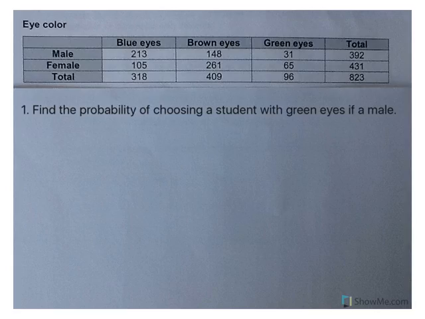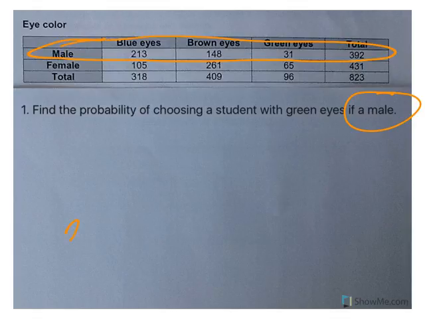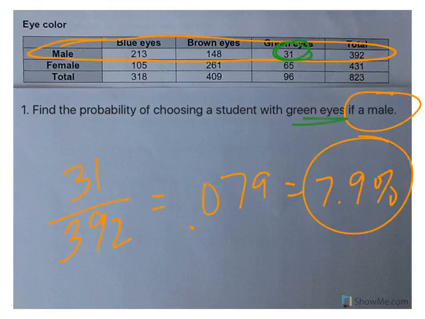Okay, now let's do an eye color problem. We've got males and females. We've got blue, brown, and green. All right, so the first one. Find the probability of choosing a student with green eyes if a male. So first we are going just males, and because it's just males, my total is 392. And now I say, okay, green eyes. Here's green eyes right here. So my numerator is 31. So 31 out of 392 is 0.079, which is approximately 7.9%. So if you have males in a room, you've got a 7.9% chance of finding one with green eyes.